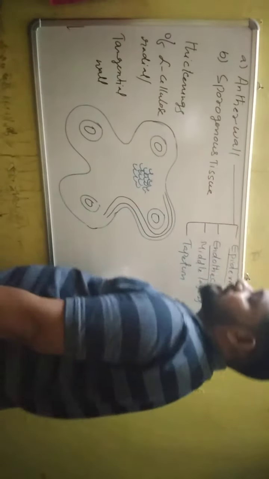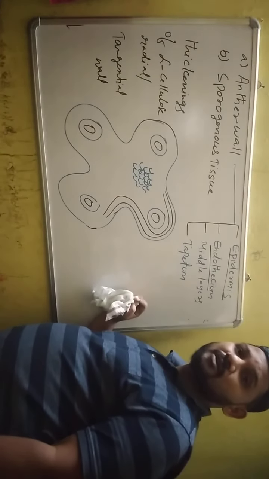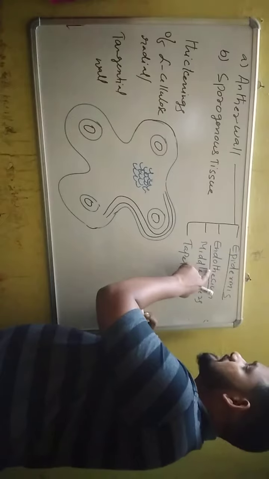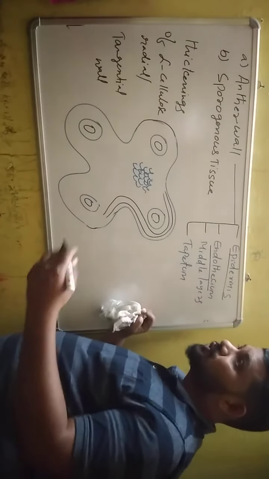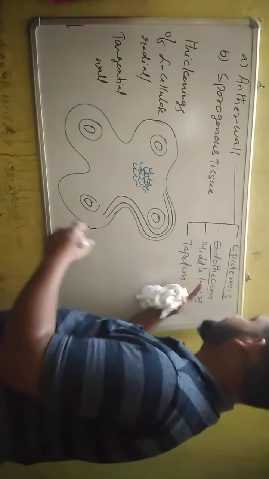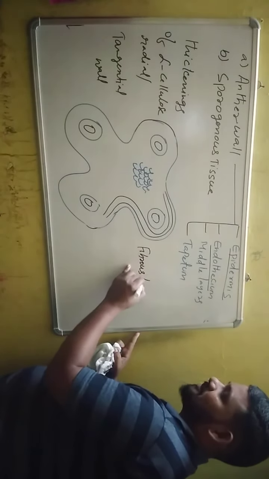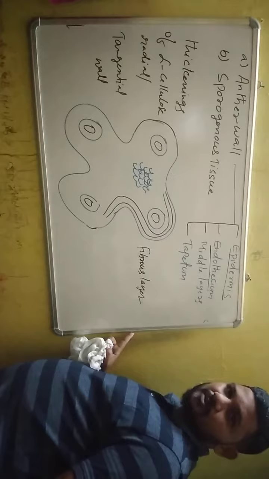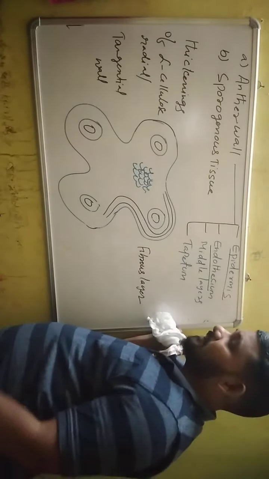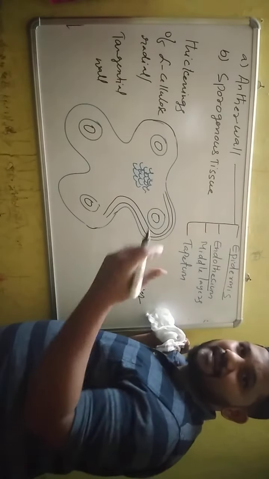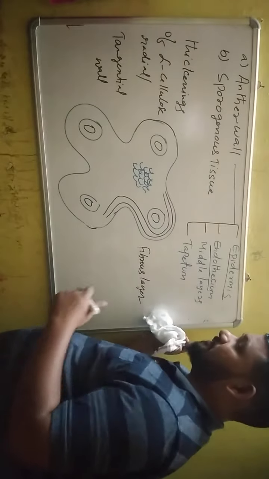Due to the presence of cellulosic thickenings, the endothecium is also called the fibrous layer. When water is lost and the cells shrivel, the endothecium helps in dehiscence, or bursting, of the anther.